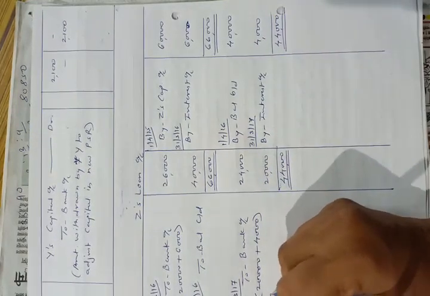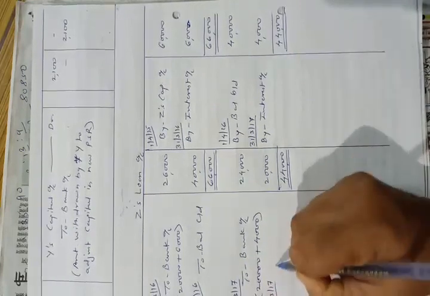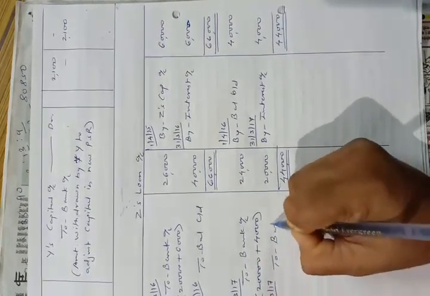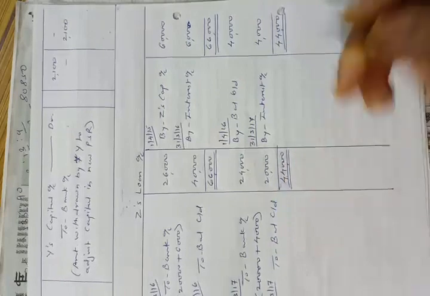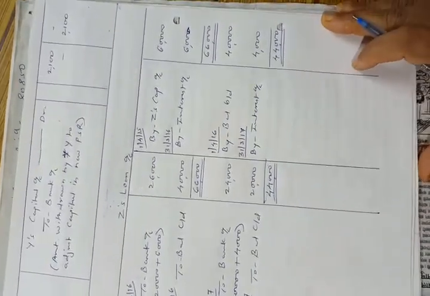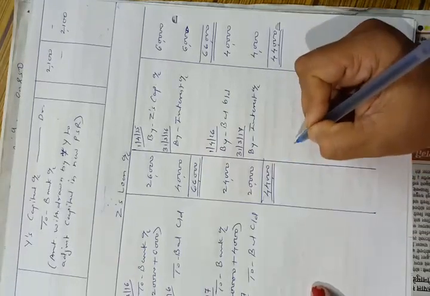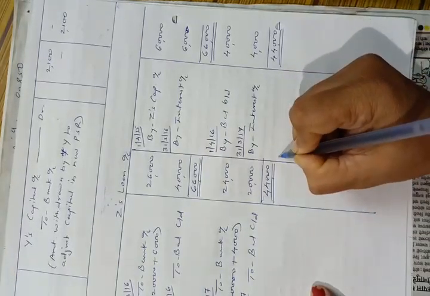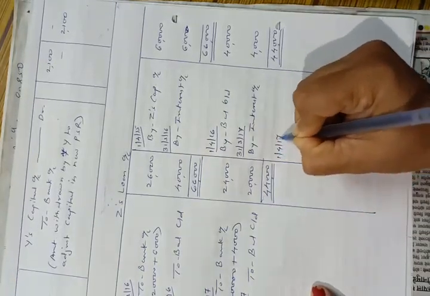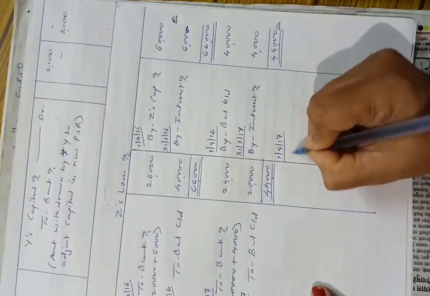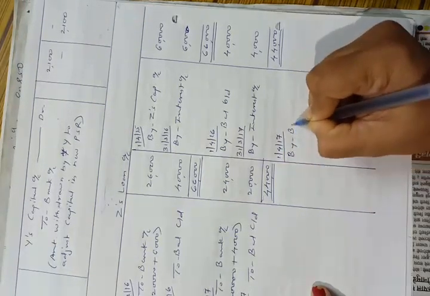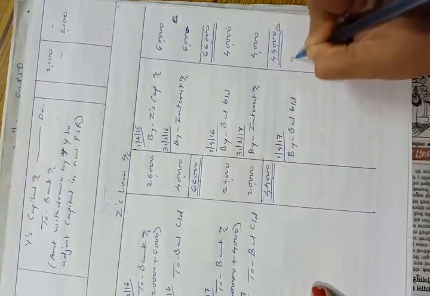So on 31st March 17, to balance carried down 20,000. Now we will bring down the balance on 1st April 17, that is the starting of next year, by balance brought down 20,000.